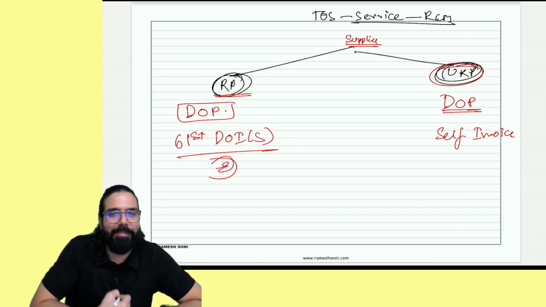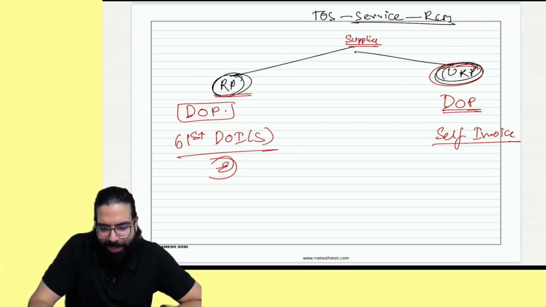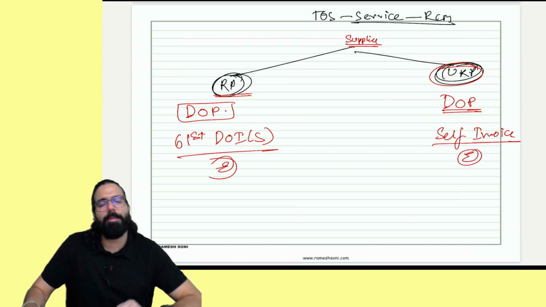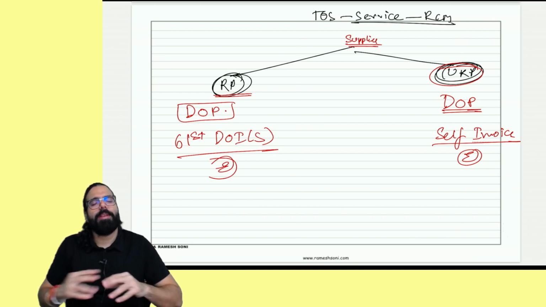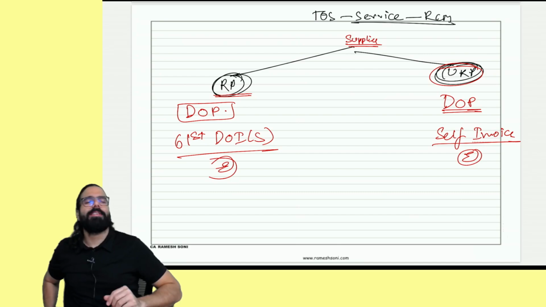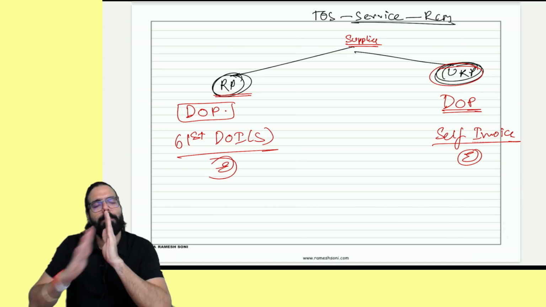Because you are unregistered, supply is unregistered, the recipient has to raise the self-invoice. So when I raise the self-invoice, whichever is earlier, tell me one thing. If the supplier is a registered person, when will I pay the GST? People, remember this. If your supplier is a registered person, you have to pay GST when? Sir, if my supplier is a registered person, I will pay the GST the day I made the payment to him.